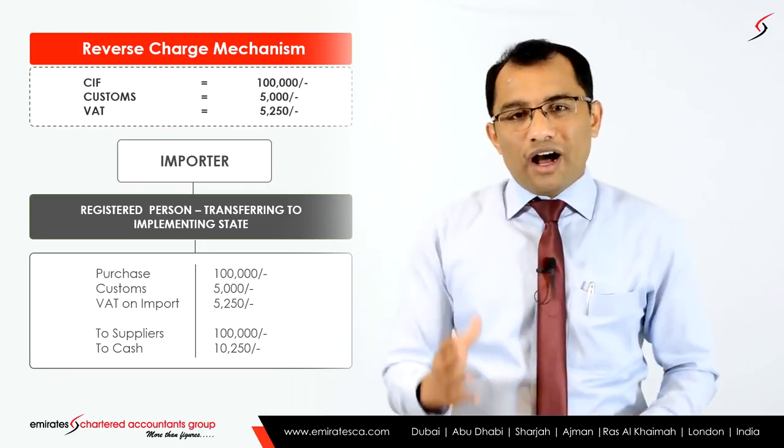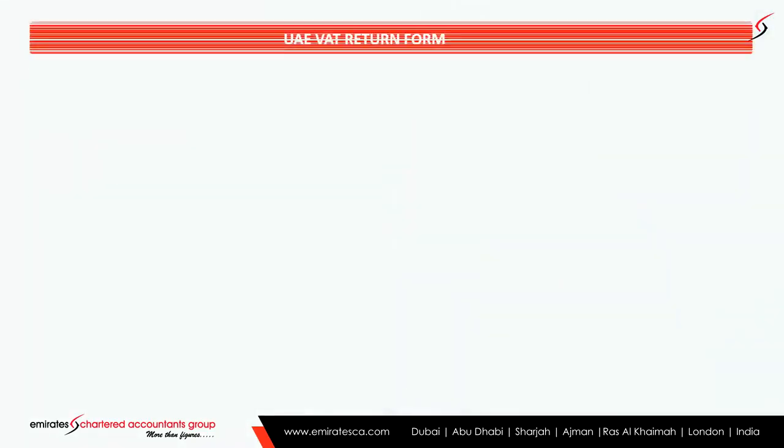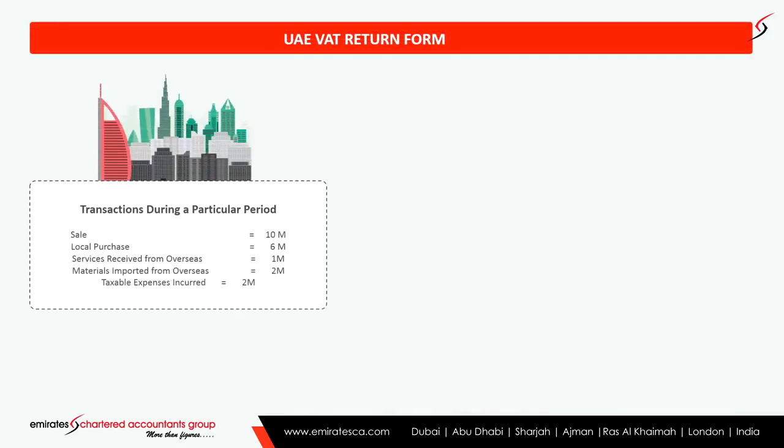Now we are going to understand how a UAE VAT return form looks like. To understand that, let us take an example. In a particular month, for example, in the month of January, there are some certain transactions happening. The total sales for 1 month is 10 million. Local purchase 6 million. The company has taken some service from overseas, for example some software services or anything. Assume that it is 1 million. They physically imported goods through UAE customs to the extent of 2 million, and they have some expenses of 2 million.